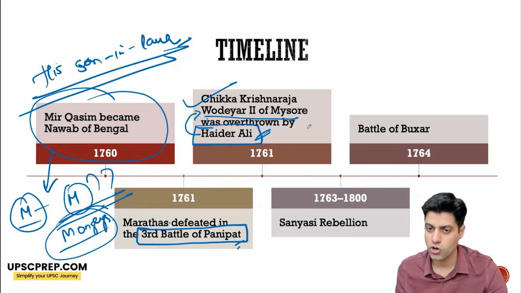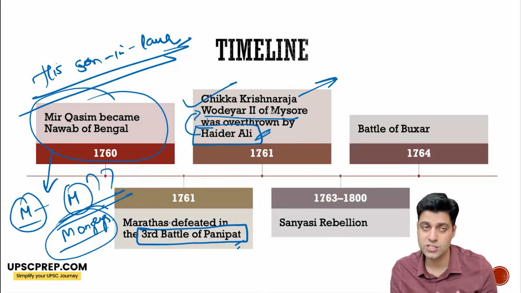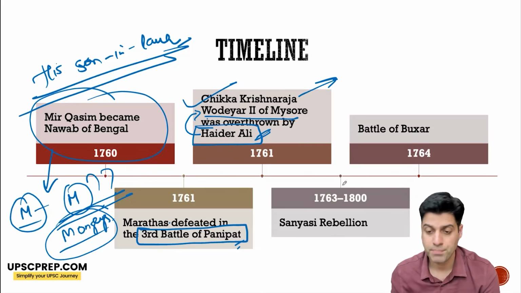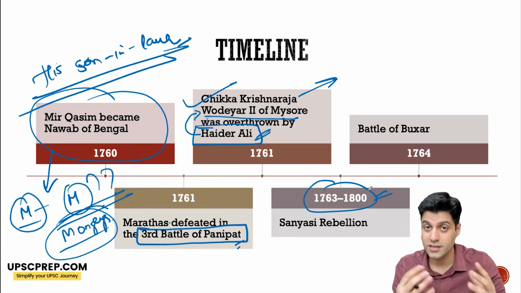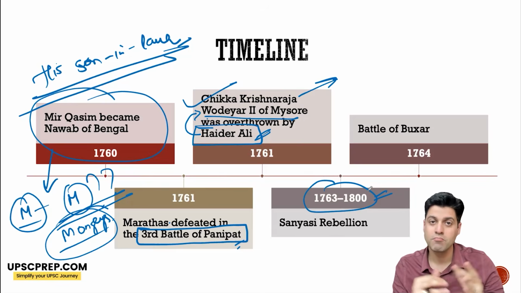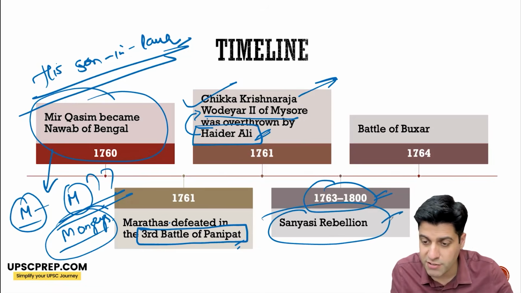And we'll talk about him, how he eventually leads Mysore in modernization and thereafter starts a series of four Anglo-Mysore wars, two of which he fought himself. Okay, so 1763 to 1800, we also see the tribal as well as the civil uprisings, and particularly in this period before 1900, Sannyasi rebellion being very, very important.